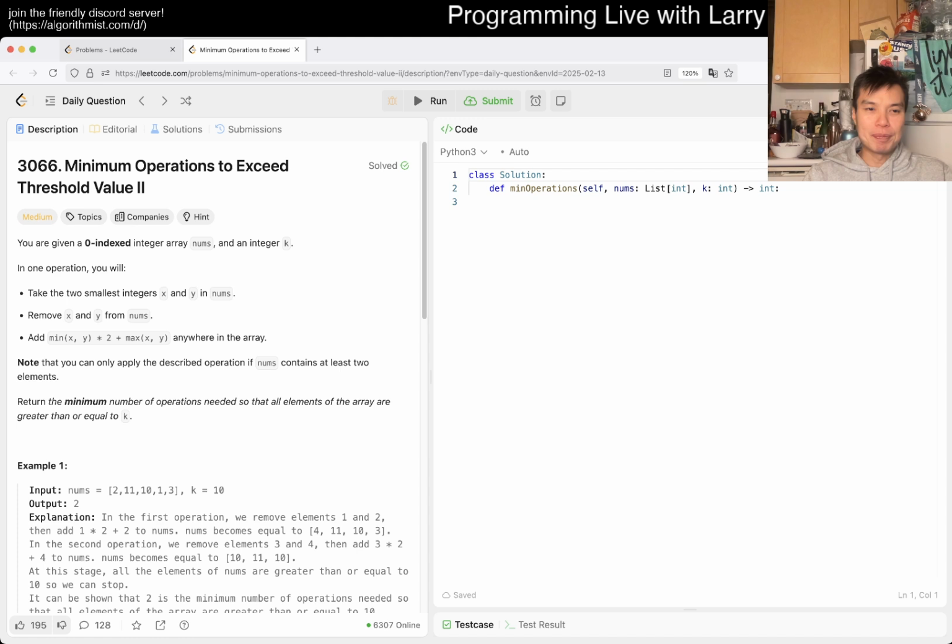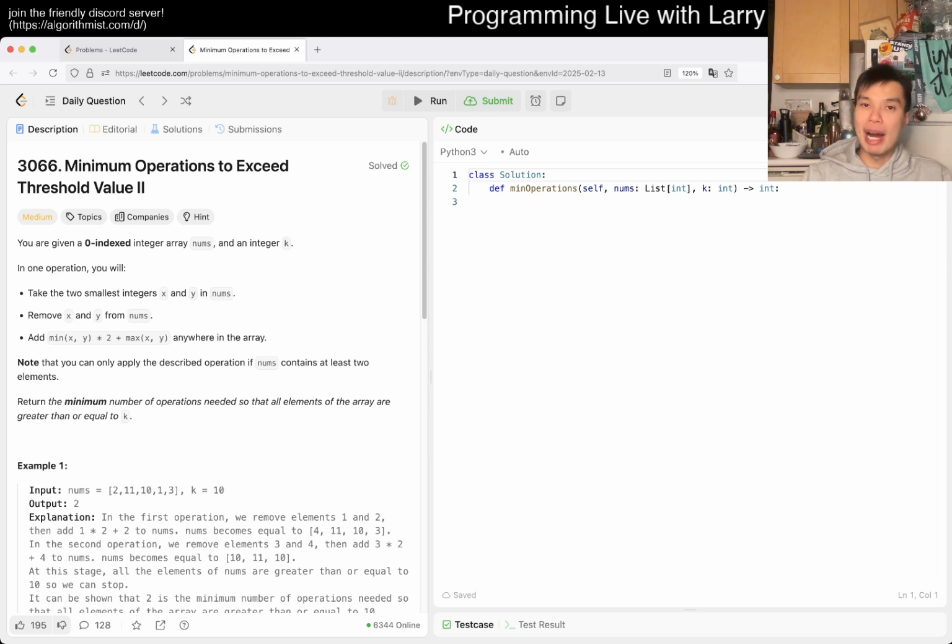And yeah, let's see. In one operation, you have a 0-indexed array and an integer k. In one operation, you can take the two smallest numbers, not a choice. Remember, I think when you read these problems, the language kind of matters, right? As I'm reading this, I'm like, okay, in one operation you will do these three things, and there's no choice, right? Meaning you don't get to choose X or Y or whatever. You just do it, right?